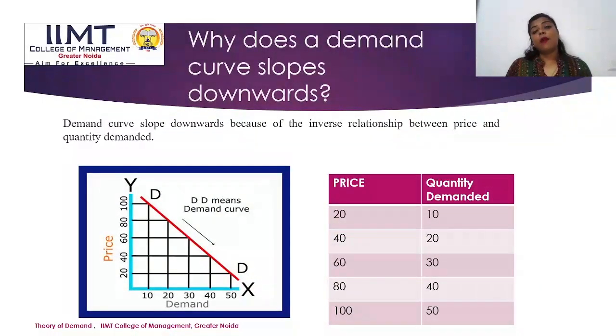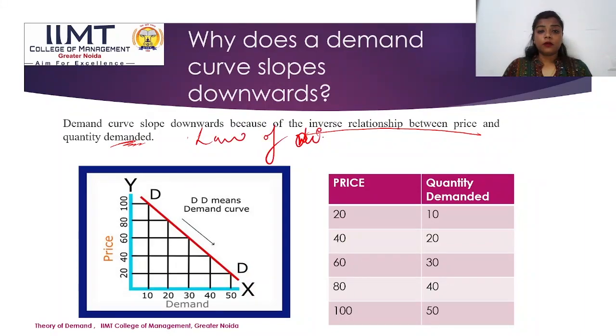Now, why does the demand curve slope downwards? The demand curve slopes downwards because there is an inverse relationship between price and quantity demanded. Price and quantity demanded have an inverse relationship. So from here, we can also say that the law of diminishing marginal utility is also the cause, right?